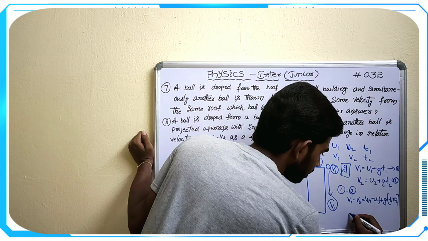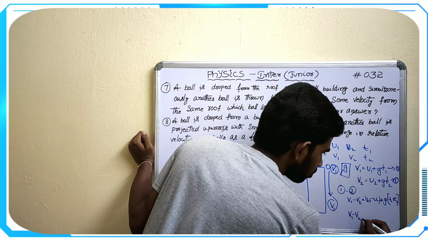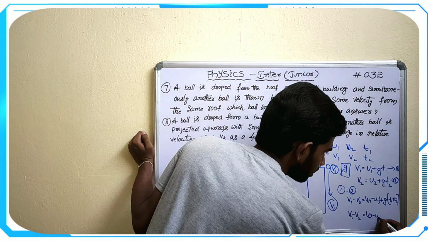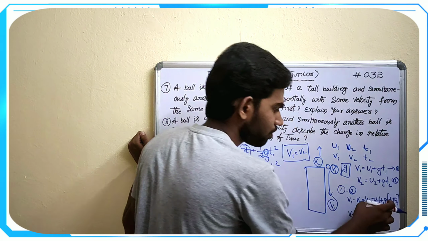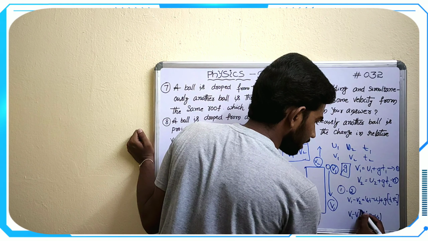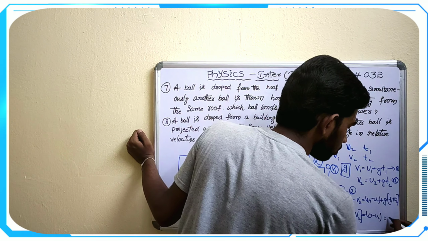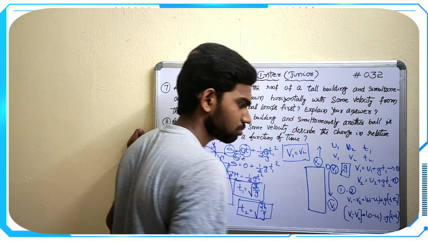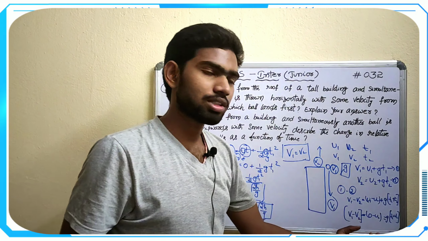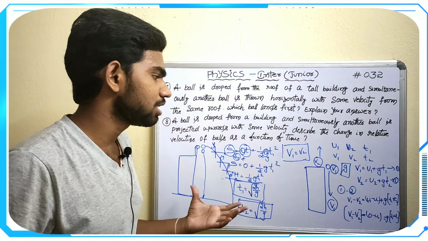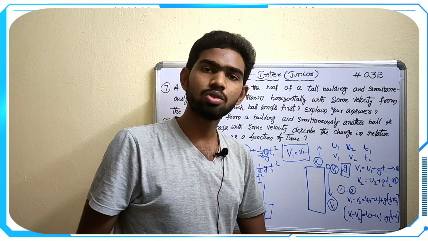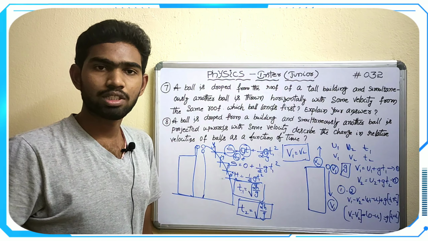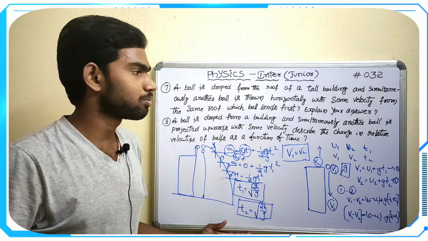So here we have v1 minus v2, and here 0 minus u2, so when this term goes to the other side, it becomes minus, and that is equal to g into t1 plus t2. So the relative change in velocities of the balls is a function of time. This is the relation they asked us. They wanted it described to us.